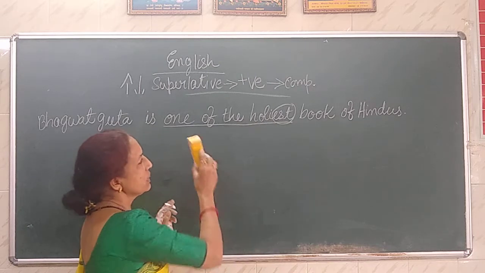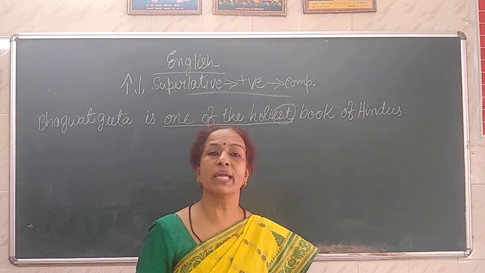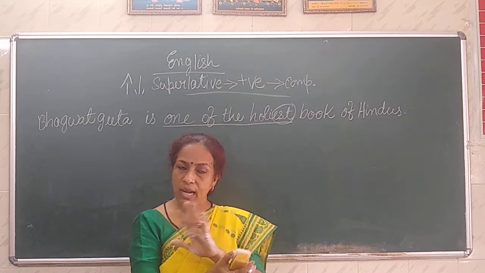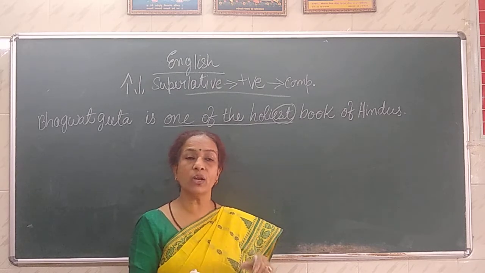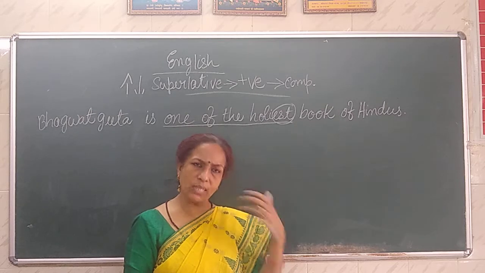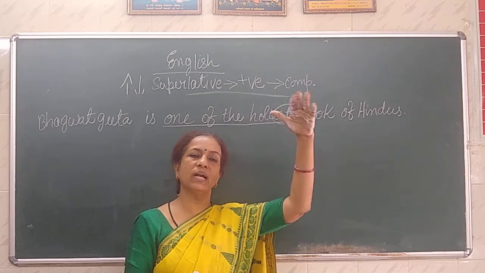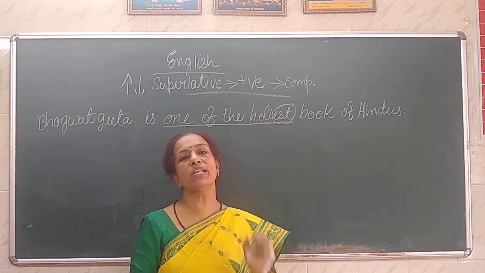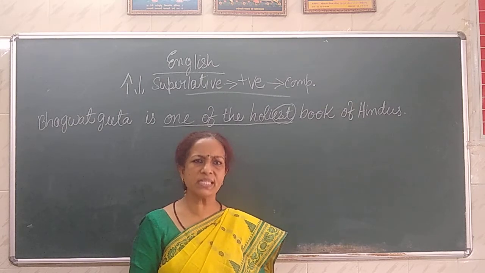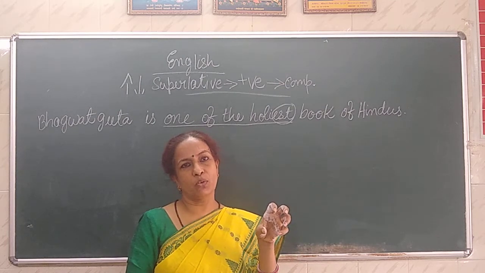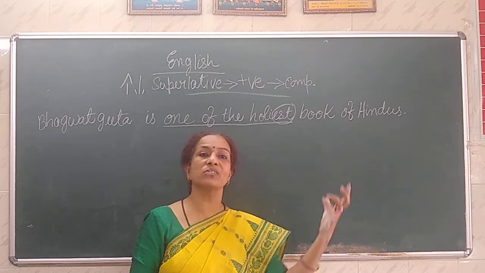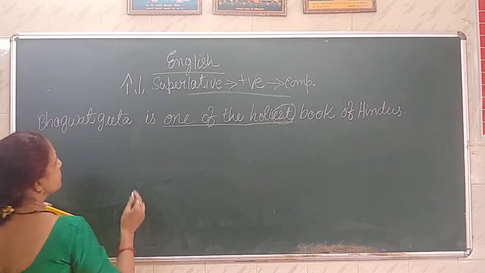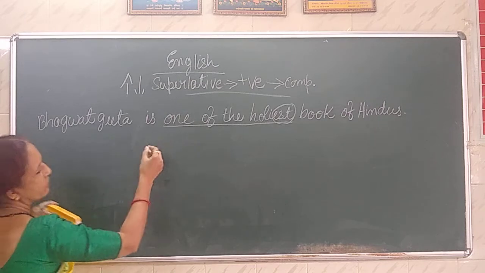Okay, so now this statement shows it's the superlative degree, but the previous one, Mohan is the tallest boy in the class, means none of them are there who are so tall as Mohan. No other boy, means Mohan is the tallest. But here it says that Bhagavad Gita is one of the holiest books. One of the holiest books means some few are there which are as holy as the Bhagavad Gita. So what do we say? That comparative degree, the superlative degree sentence this is.